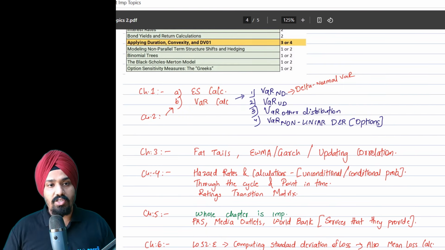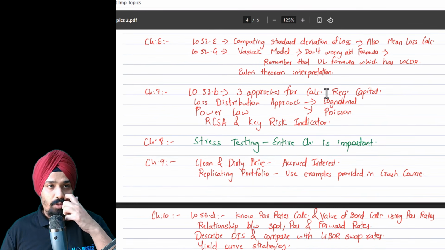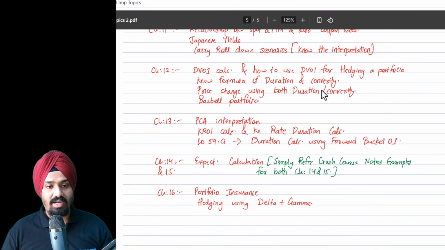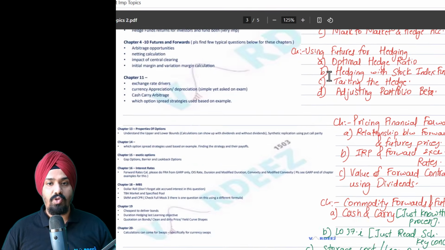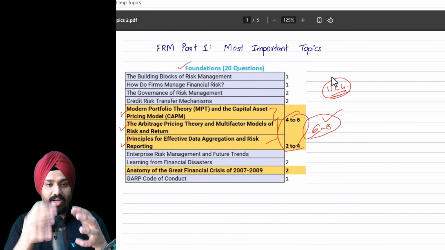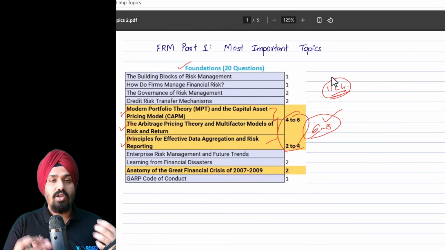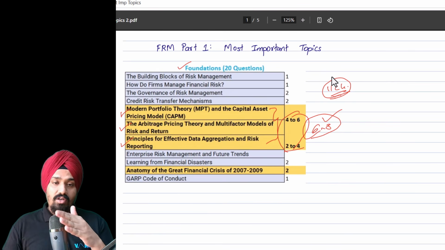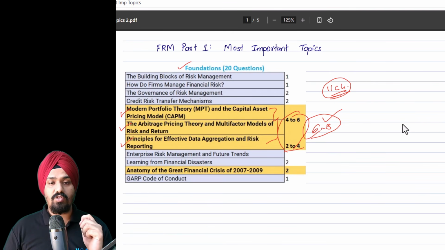Similarly, moving on, you can check out the chapter-wise breakup of the important topics for all the 16 chapters that I've written right here. Make sure that you read through it and download this PDF, and you'd be good to go for the exam. This is just a general overview of the chapters which are important. You can segregate them and focus on those chapters and the specific topics as well, so that you do not miss out on them.